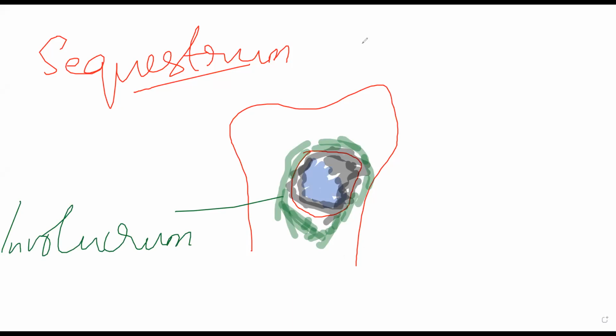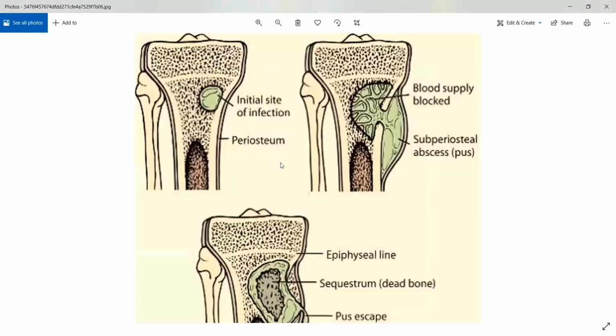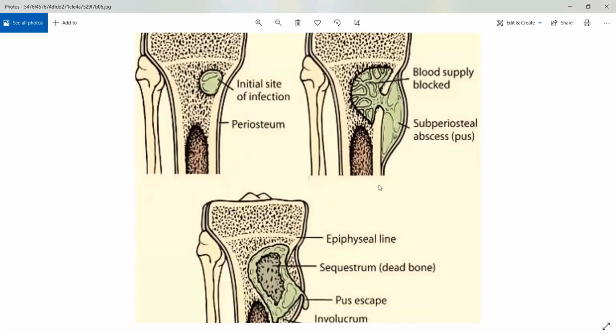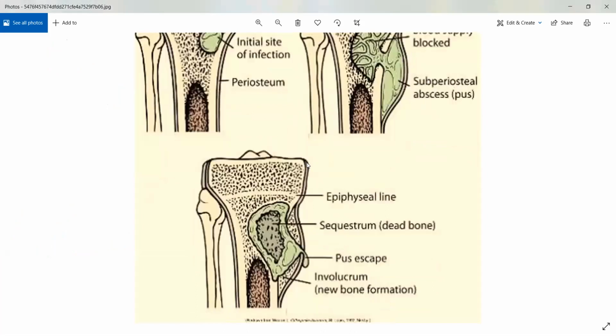Okay, actually an image, hold on. Yes, look at this. So initially there is a site of infection, that is the site of infection, and as you can see, blood supply gets blocked because of abscesses being formed. Subperiosteal abscesses sometimes will grow in such a way, and you will see that sequestrum is being formed.